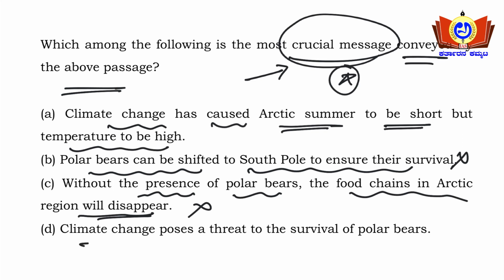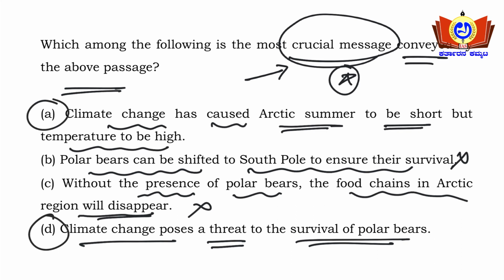Okay, climate change poses a threat to survival of the polar bear. This might be the option. So we shall examine between option A and option D deeply. Climate change has caused Arctic summer to be short. That is true. Okay, climate change has caused Arctic summer to be short but temperature to be high.